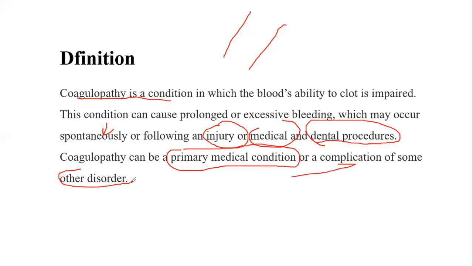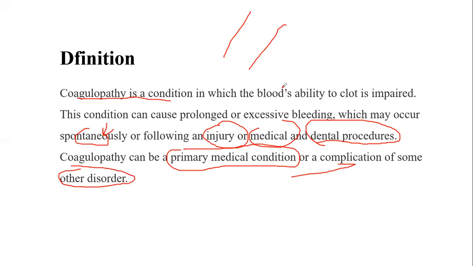So this is the definition of coagulopathy: a process in which the body's ability to clot is impaired. And this may be either primary coagulopathy or secondary coagulopathy. Bleeding can occur either spontaneously or due to some medical or dental procedure or even due to some trauma or accident. And the bleeding may be for a short period of time or for a long period of time. So this is regarding the definition of coagulopathy.